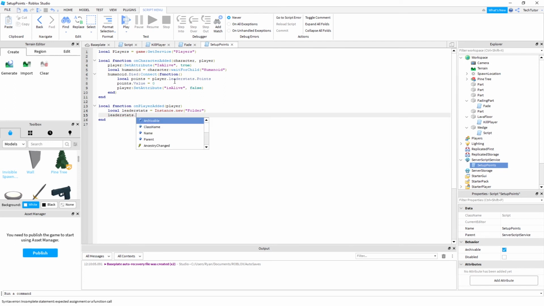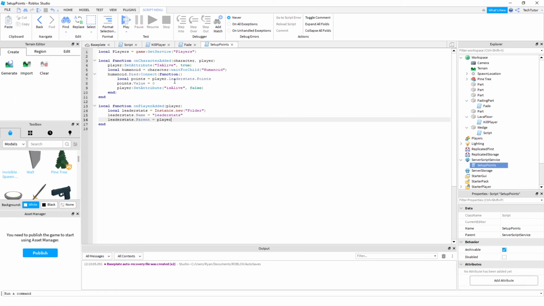So just like that, you are adding a folder to your game, and then you will have leader stats. There's properties of this folder, so we're going to name the folder itself leader stats. We're also going to set the parent of leader stats. The parent will be the player that has joined. So you want to set this folder underneath of the player.